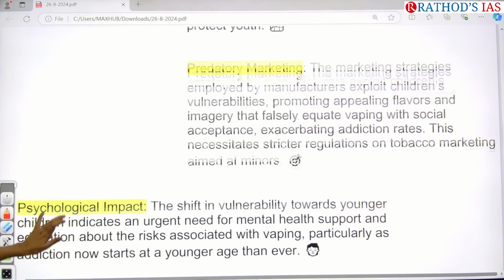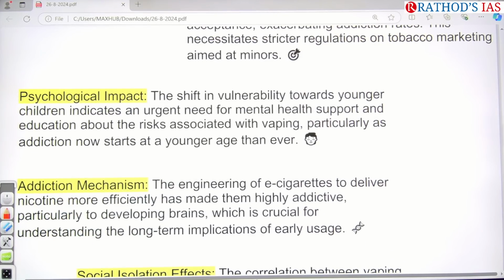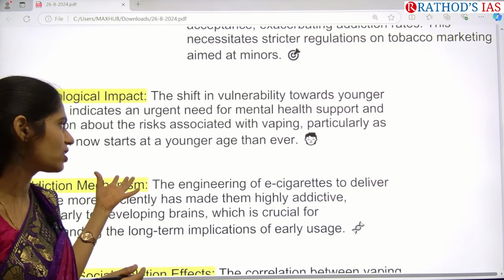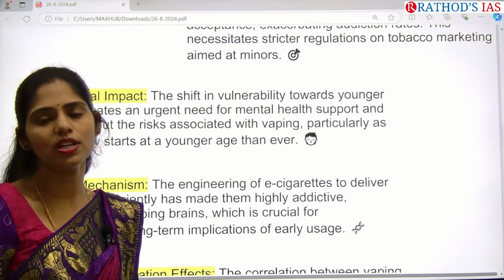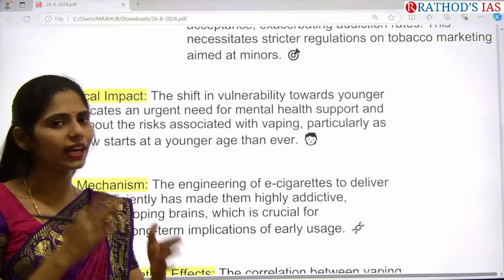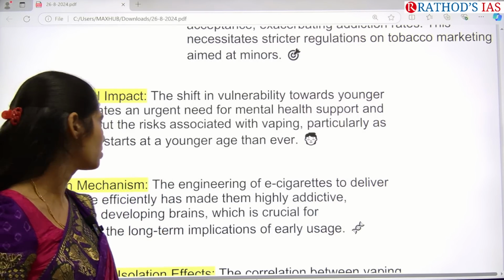And what will be the impact of having this tobacco? It will have an impact on mental health, and even education will be spoiled, and there are risks to their lungs as well as respiratory impact. So many students will also get cancer at a very low age.